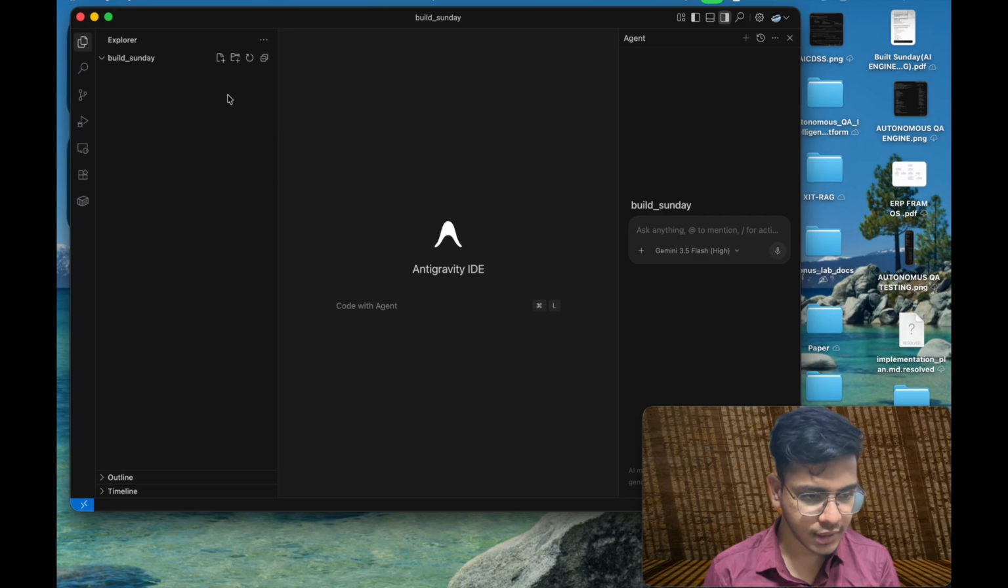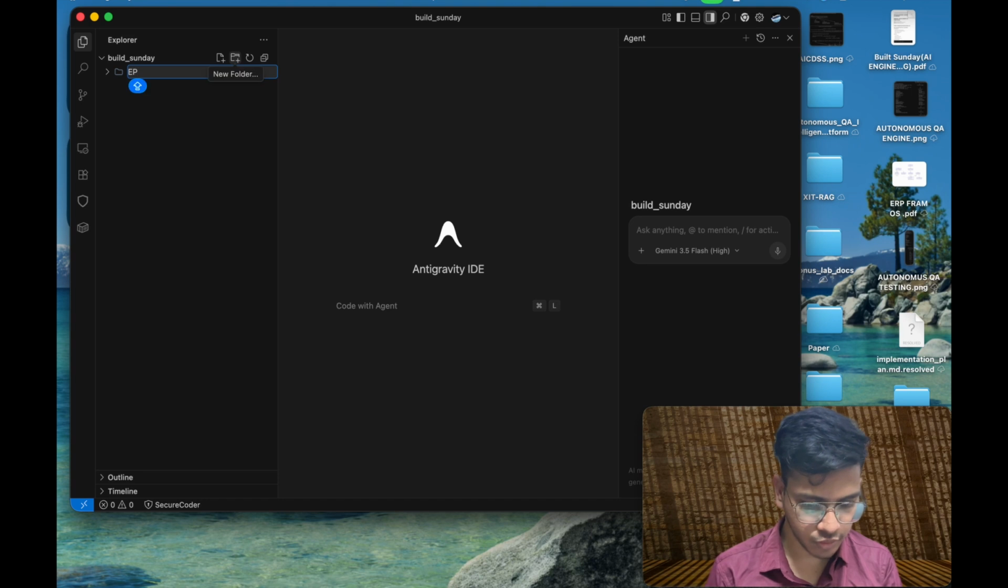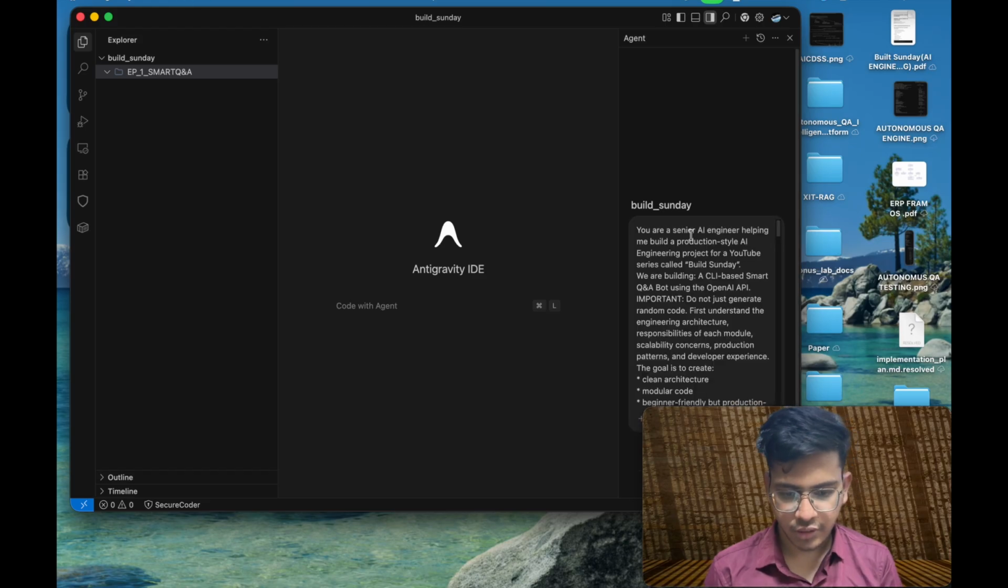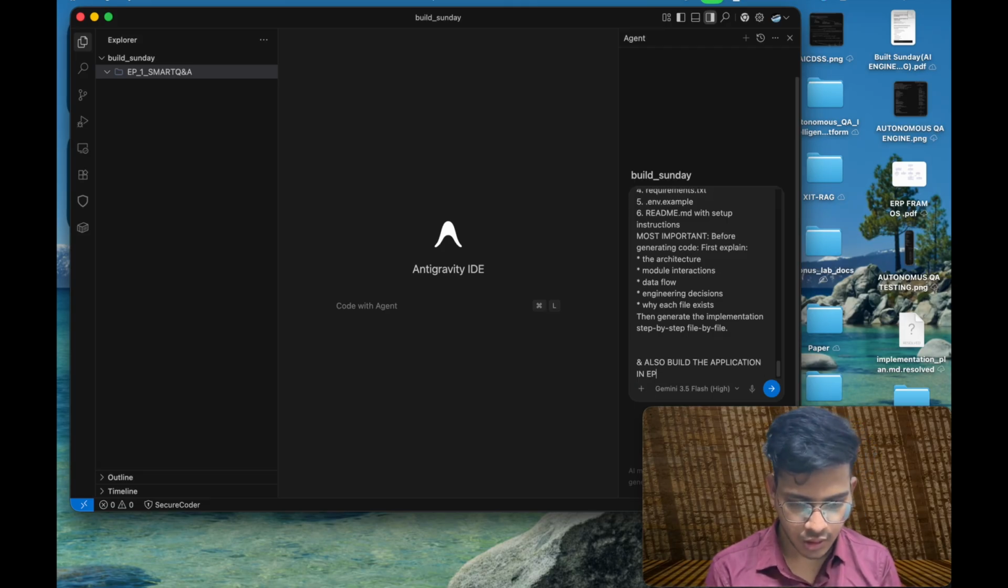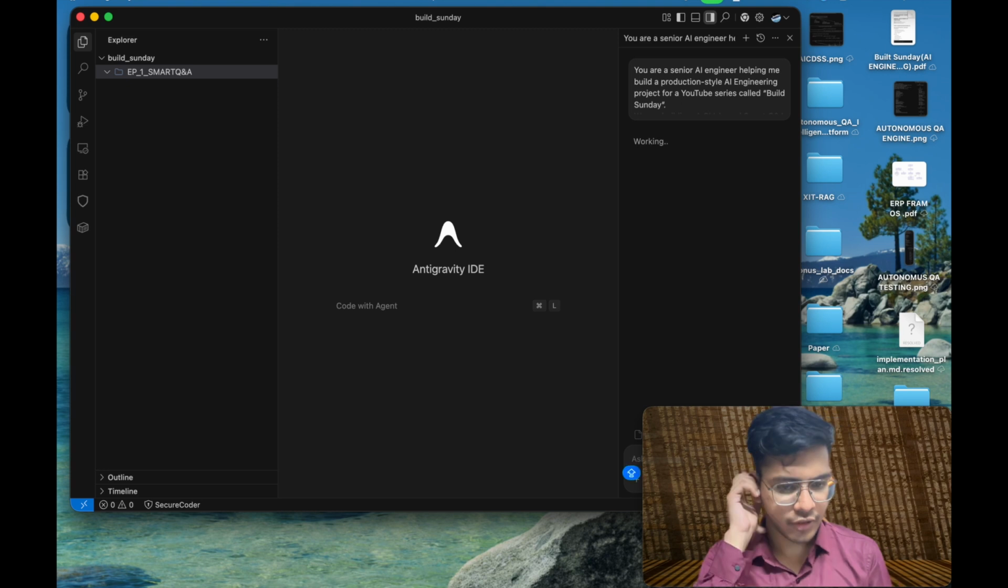Now I will create another folder, episode_1_smart_q_and_a. In this, I have pasted my complete prompt, and also asked it to build the application in the episode_1_smart_q_and_a folder. So I have given the prompt.